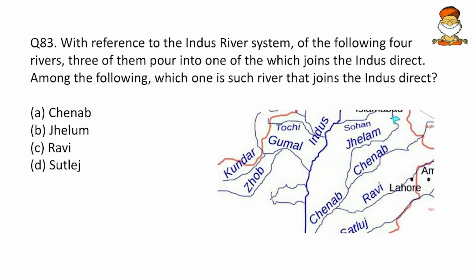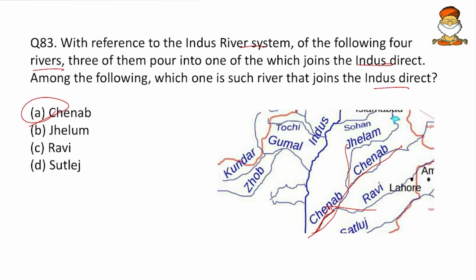Then come to the next, with reference to the Indus River system: of the following 4 rivers, 3 of them pour into one, which joins the Indus directly. Among the following, which river joins the Indus directly? Here we can see that Chenab is joining directly. The Chenab flows like this, and Jhelum and Ravi join it. So Chenab will be the formidable option. Here you might have seen the map; you might not be able to remember it at that point of time.